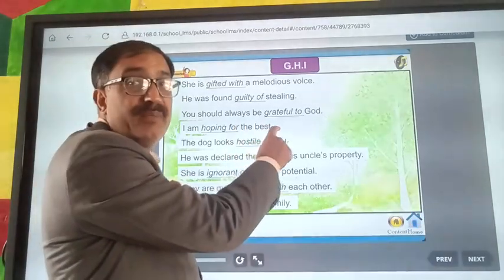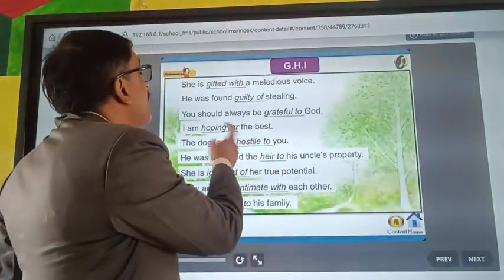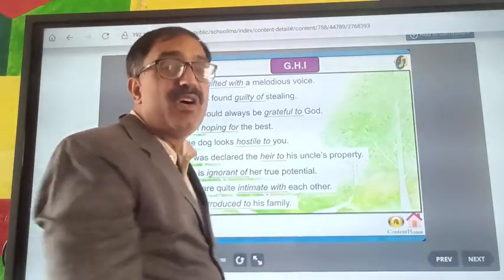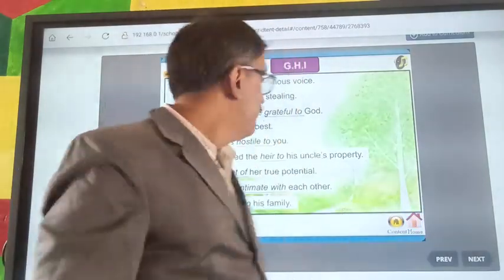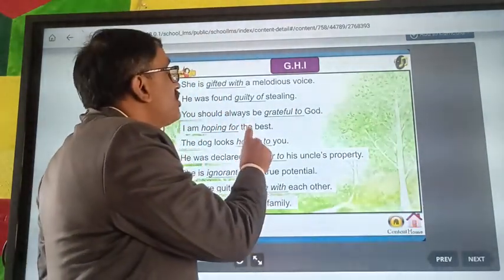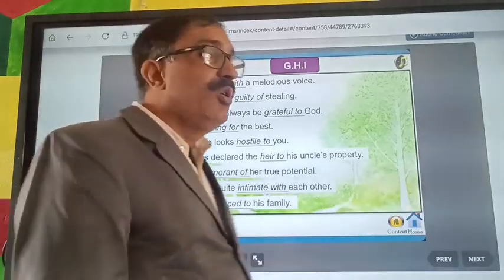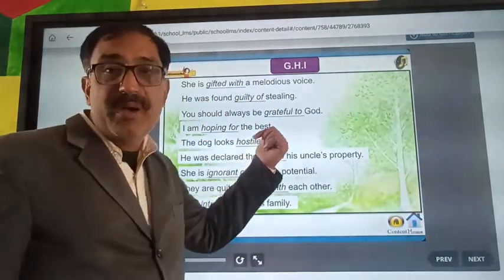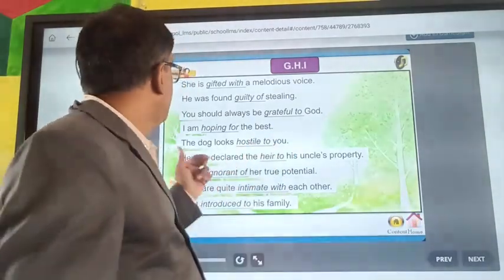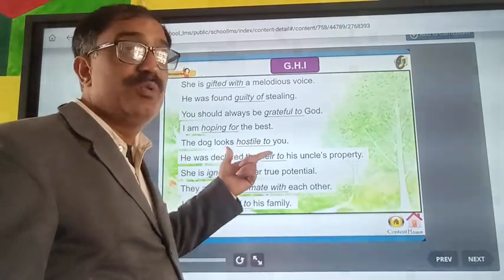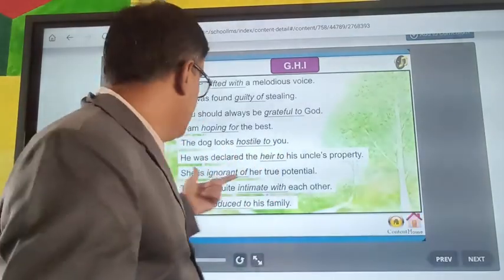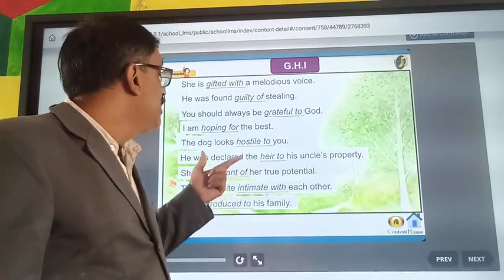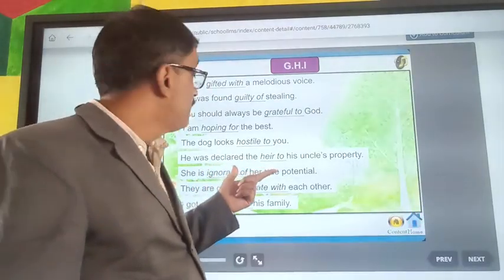And I am hoping for the best. Hoping is followed by for. The dog looks hostile to you. Hostile is followed by to. And next, he was declared the heir to. Heir is followed by to. And she is ignorant of. Ignorant is followed by of.